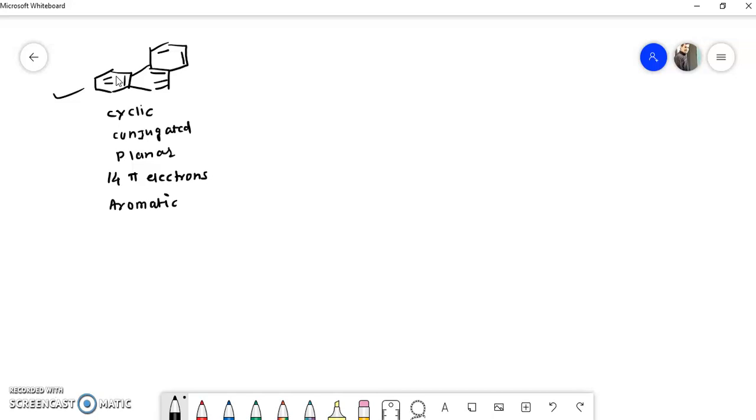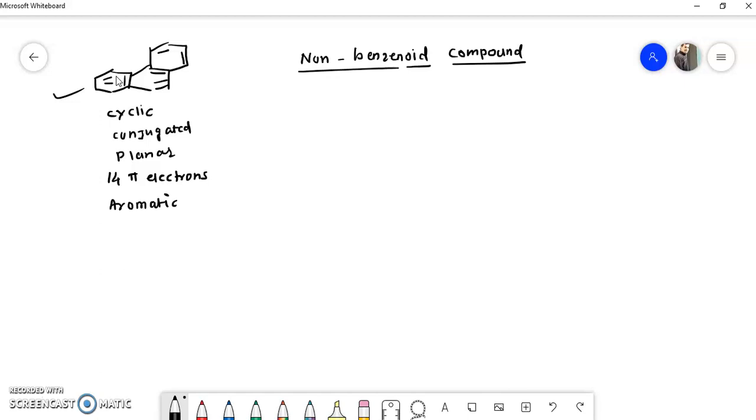Okay, so whatever examples we have seen, benzene, naphthalene, anthracene, phenanthrene, all these are aromatic compounds, and these are called benzenoid aromatic compounds, remember. Now we'll see some non-benzenoid compounds. Non-benzenoid compounds, okay.